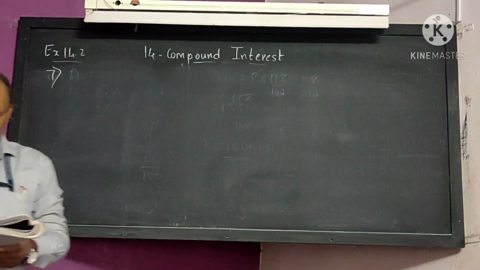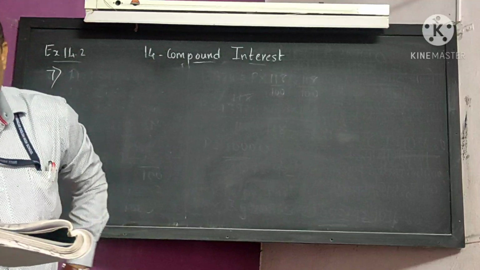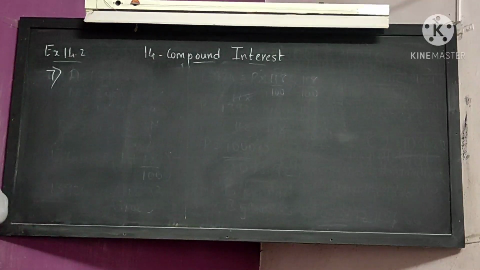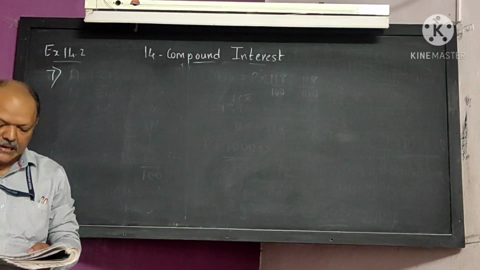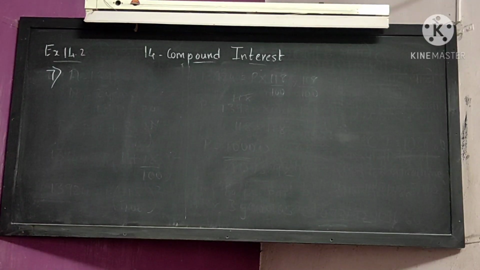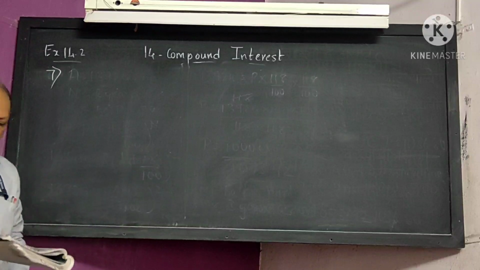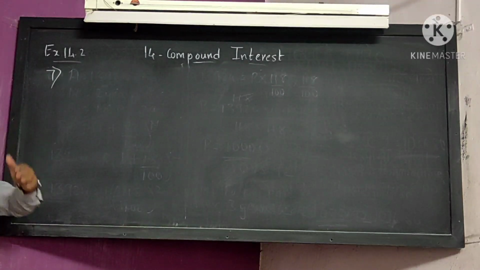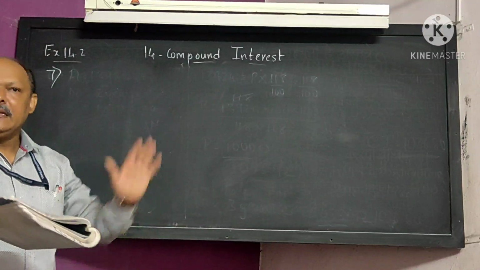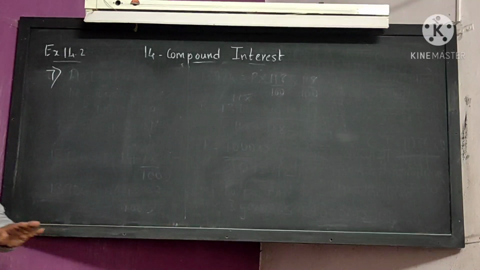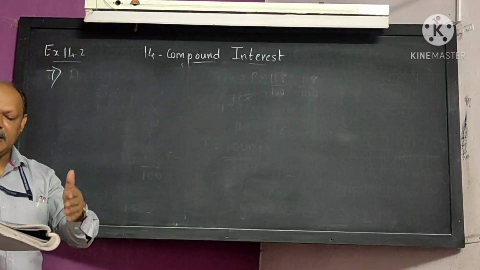Okay, sum number 8. The population of a suburb is 16,000. Find the rate of increase in the population if the population after 2 years is 17,640. After reading the question, what you understood is that what we have to find in this is totally different from whatever we have done till now. In this sum we have to find R, the rate of increase.